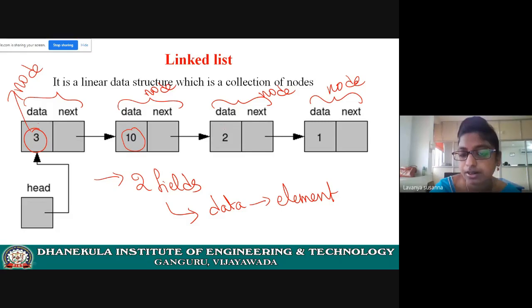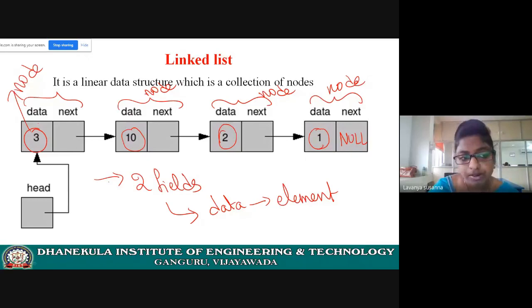Next, see the third node. Each node contains two fields. First field is data field, which contains only elements. Either it may be integer, float, whatever it may be. Elements, values. Next, see the fourth node. What is the first field? First field is the data field which contains only elements, either integer, float, double, whatever it may be.